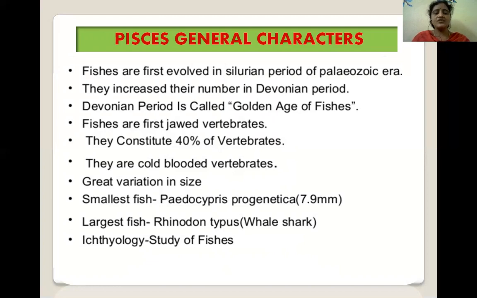The smallest fish is Pedocypris progenetica, which measures about 7.9 millimeter. The largest fish is Rhinodon typus, which is commonly known as whale shark.